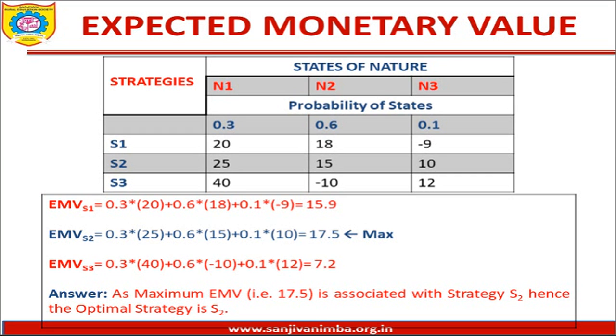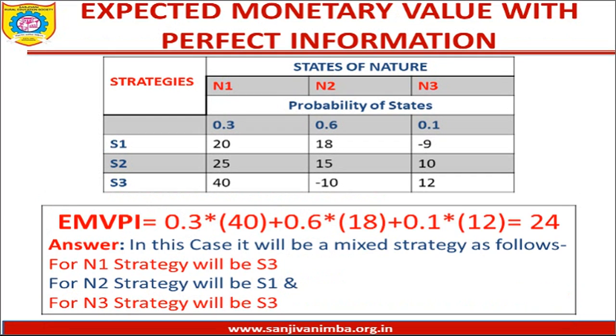Okay, so the methodology for EMV is very simple. Calculate the EMV associated with each strategy and identify the maximum EMV out of that, and the strategy corresponding to that maximum EMV is the strategy which a decision maker is going to go with. Okay, now let us continue with the expected monetary value with perfect information, that is the second one. In this case, we are supposed to calculate EMVPI. The problem is the same. The payoff matrix is already given here. So how to calculate EMVPI?